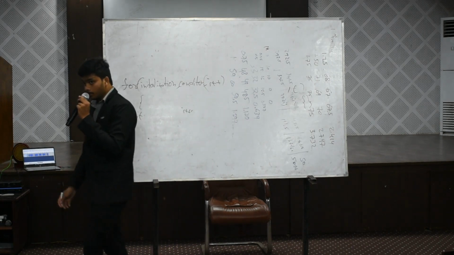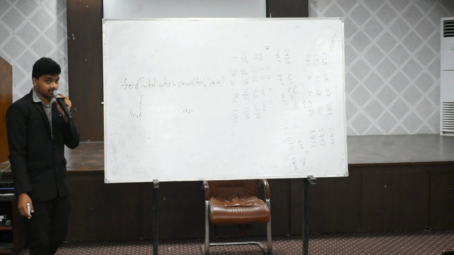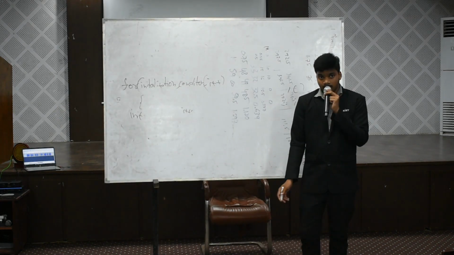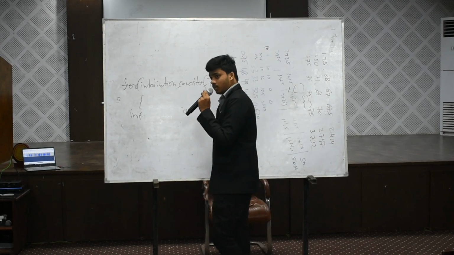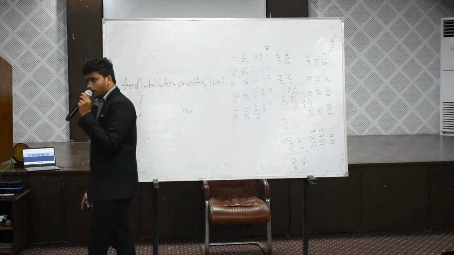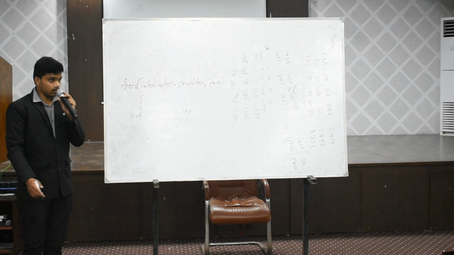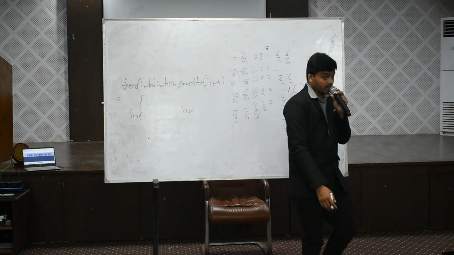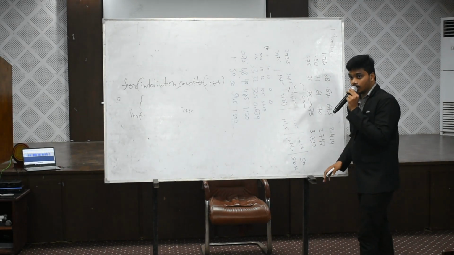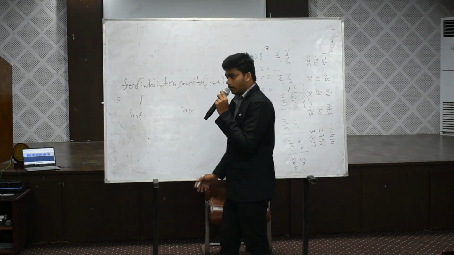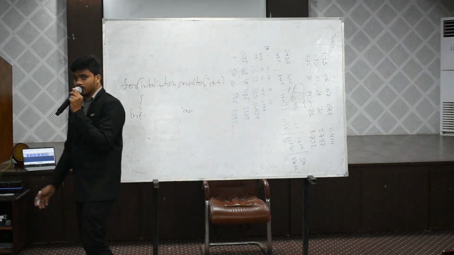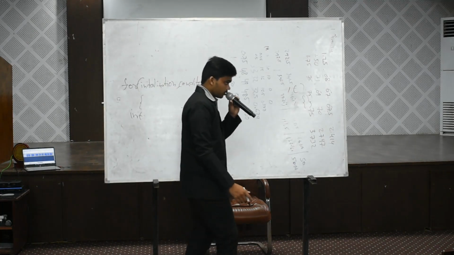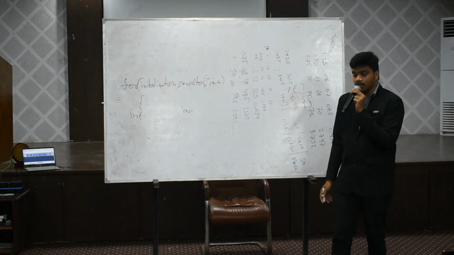What the for loop will do means, it checks the condition and it will print the values. What the do while loop will do means, first of all, whether the condition is true or false, it will print at least one statement. But the for loop will not print even one statement if the condition is false, because it completely terminates, or it will become an infinite loop. But the do while loop, if the condition is false, doesn't terminate. At least one statement it prints. This is do while loop.